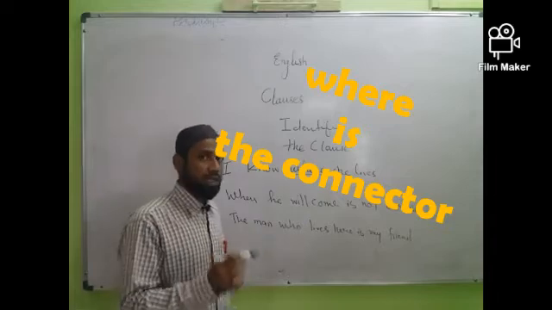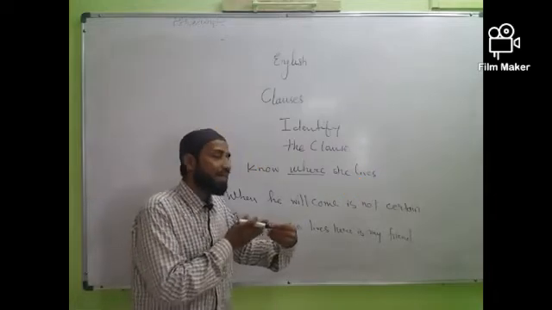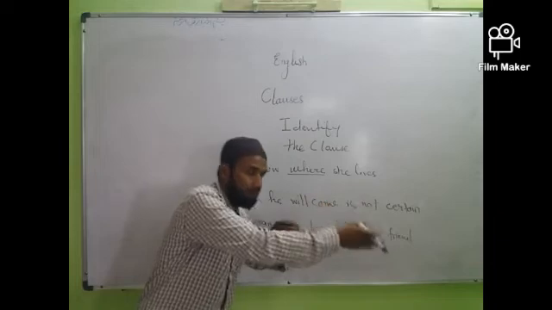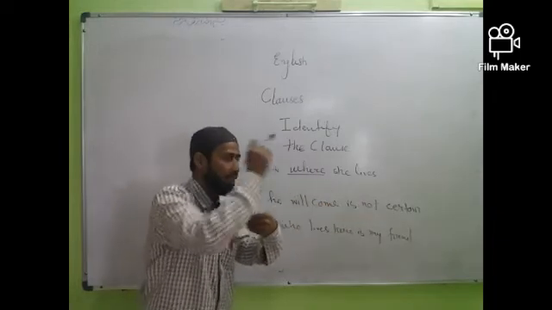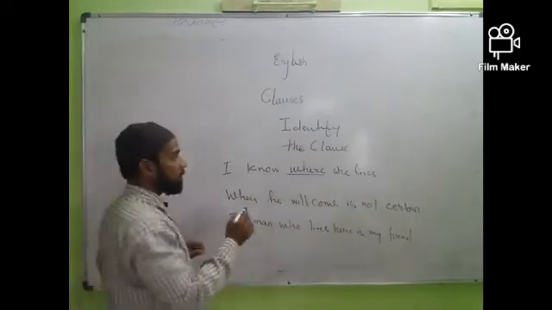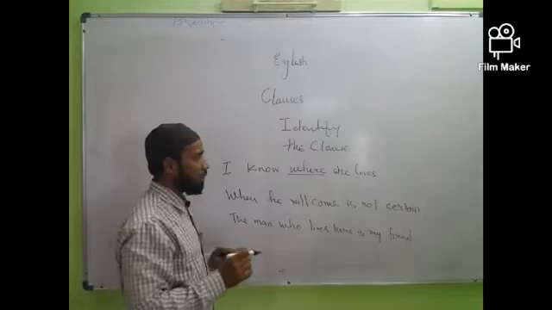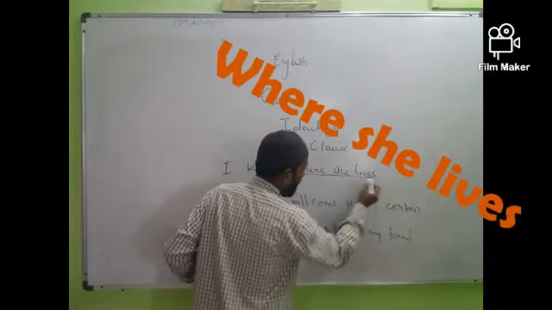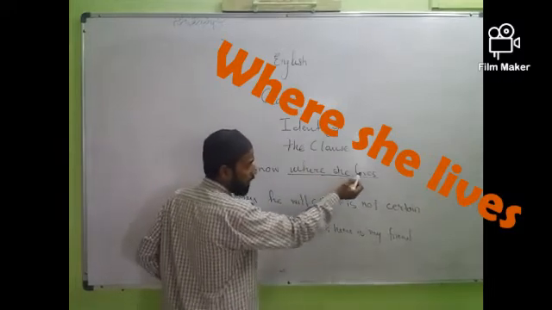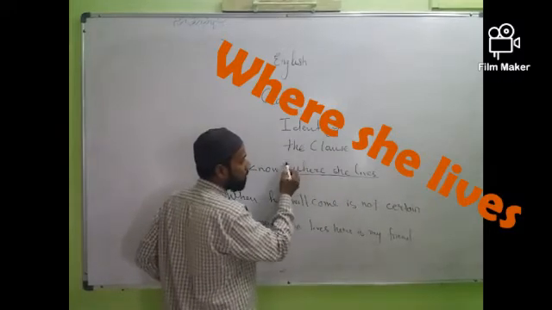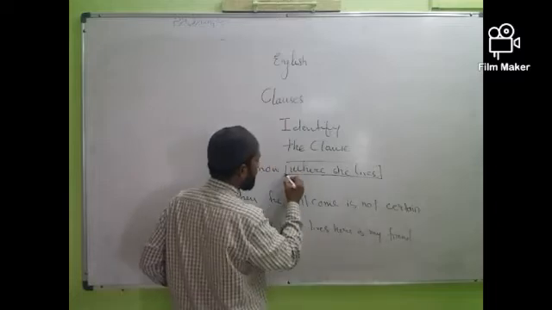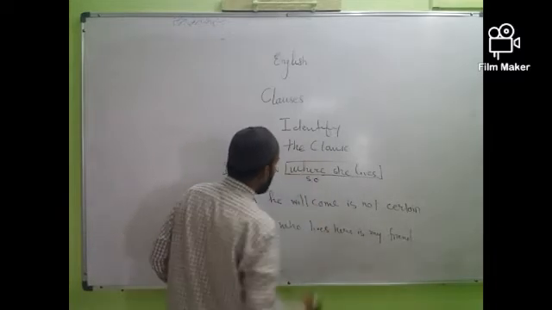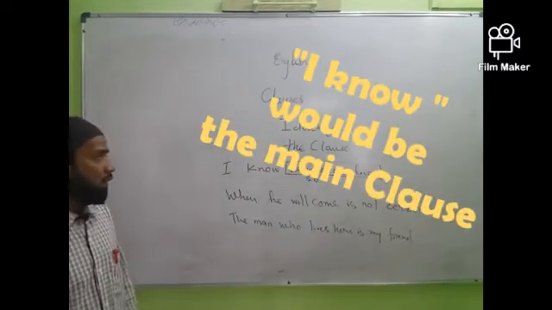The part of the sentence that is connected to the connector, or that is ahead of the connector, is called subordinate clause, and the remaining part is called main clause. So here, where she lives is subordinate clause because she lives is connected with the connector where. The remaining clause, I know, is main clause.